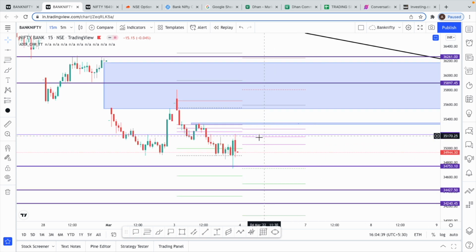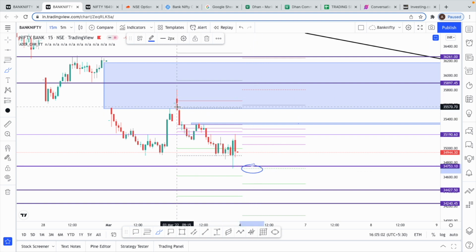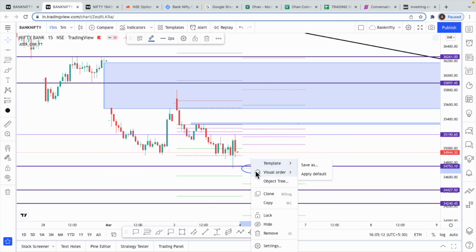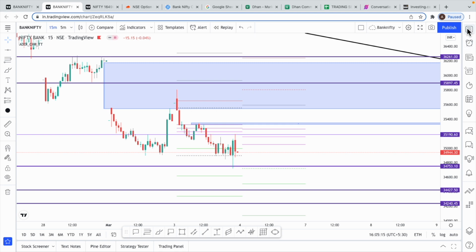The resistance, in brief, the resistance points are here: 35,190, 35,300 and 35,540. Probably a good support is over here, 37,446. So in case we get a gap down and this level holds, tomorrow we get a nice bullish candle, like how we got this bearish candle in the morning. If we hold this in the morning, there can be a quick reversal until the CPR or these levels. So this is also a trade that I'll be betting on. All depends on the price action for tomorrow. So that's with Bank Nifty.